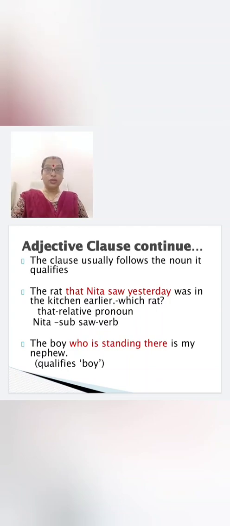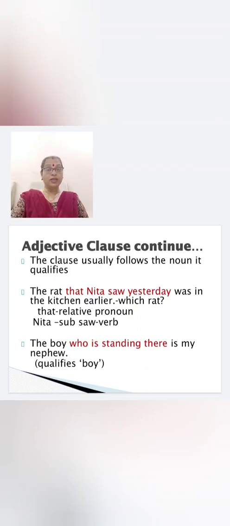This is a clue again. I am telling you, remember this. It will help you. So, how to find out? You will ask the question which. The clause which defines or which qualifies the noun in the main clause will be the adjective clause. Let us see another sentence. The boy who is standing there is my nephew.